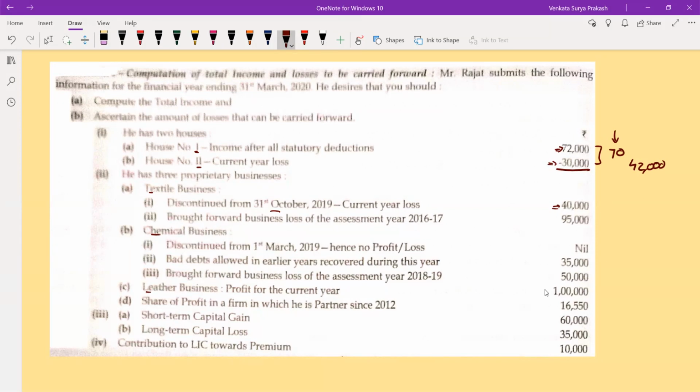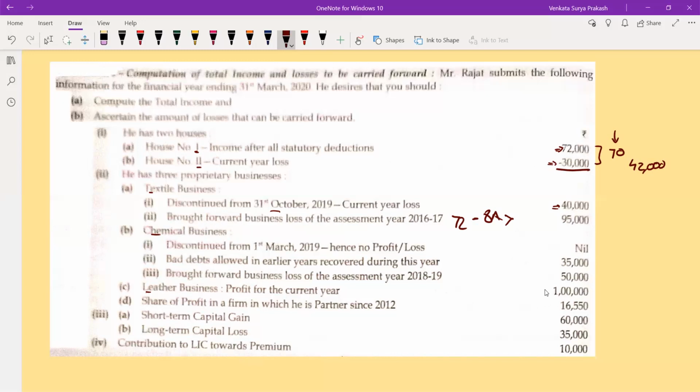Now, let us see. Brought forward business loss from the assessment year 16-17 is 95,000. That means you are carrying forward this from 16-17. Ultimately, under which section? Section 72, brought forward business loss. You can carry forward this for a period of 8 assessment years. 16-17 is the first year, 17-18 is the second, 18-19 is the third, 19-20 is the fourth. So now you are in the fourth year.